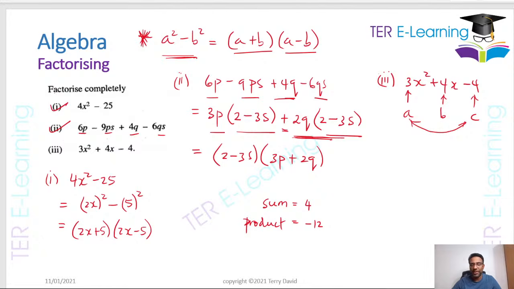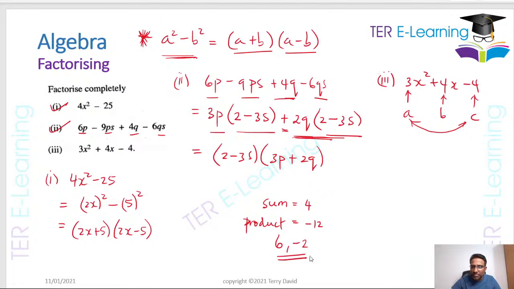Right, so I'm seeing somebody already worked it out, right? And yes, you can do that. You can do that in the exam, right? CSEC doesn't require plenty working for this. Some students can just jump from the quadratic and factorize it in one go. So here's what the two numbers are. If I have 6 and I have minus 2, if I take 6 and I multiply by minus 2, I'm going to get minus 12. And then if I have 6 plus minus 2, I'm going to get 4. Right? So these are the two numbers I'm looking for.